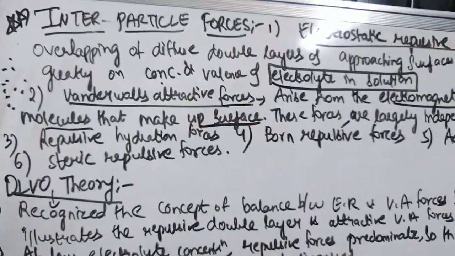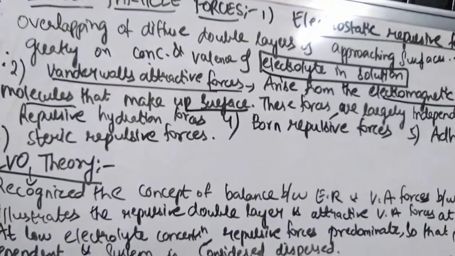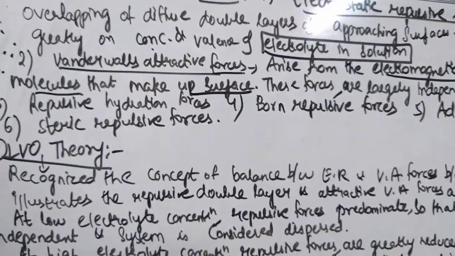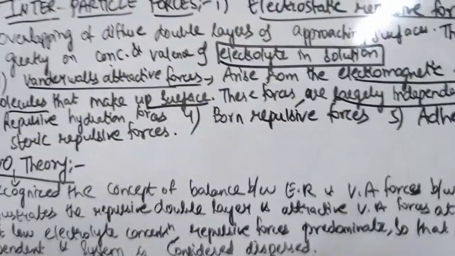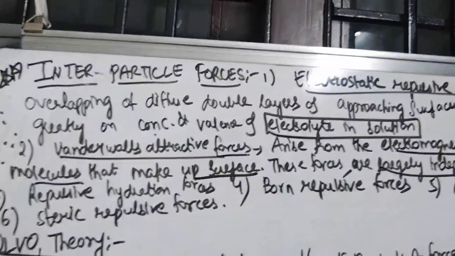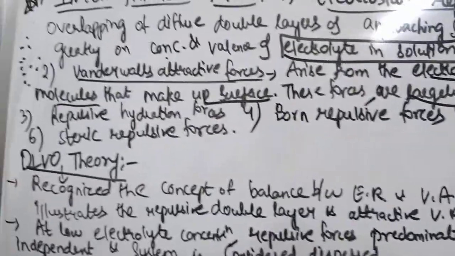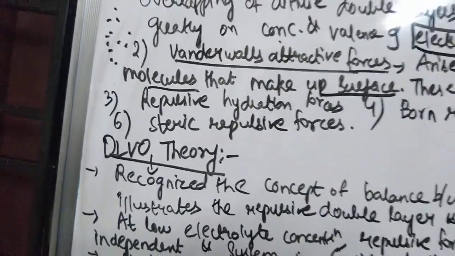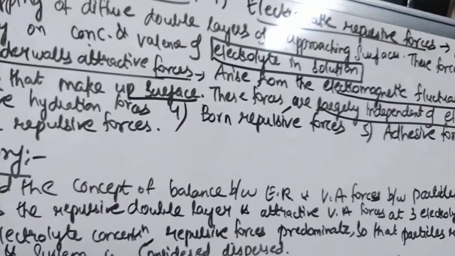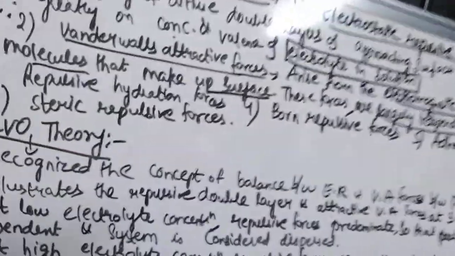Due to the electromagnetic fluctuations in the molecules on the surface, you get these attractive forces, and these forces are independent of the electrolyte because they are on the surface. However much electrolyte is present in the solution, these van der Waals attractive forces are independent of the electrolyte solution. Next, various other forces include repulsive hydration forces, bond repulsive forces, adhesive forces, and steric repulsive forces.